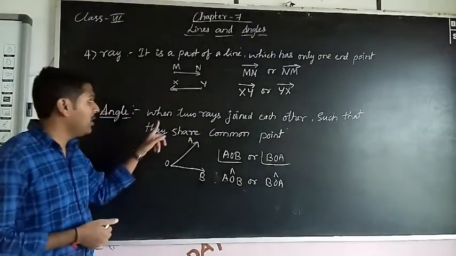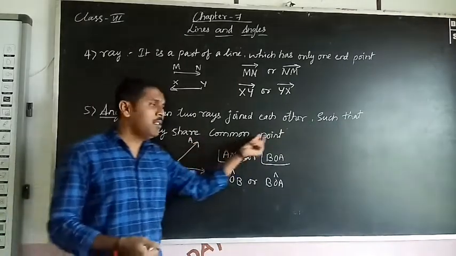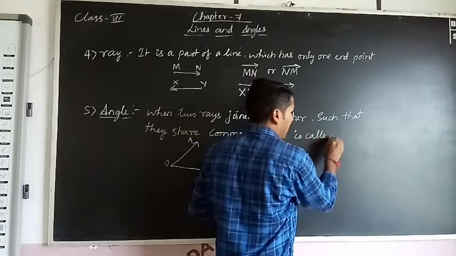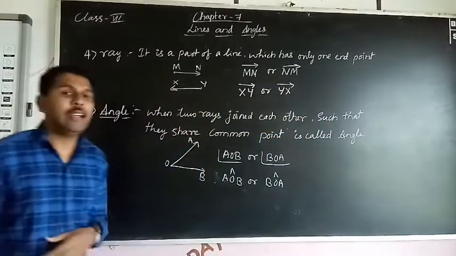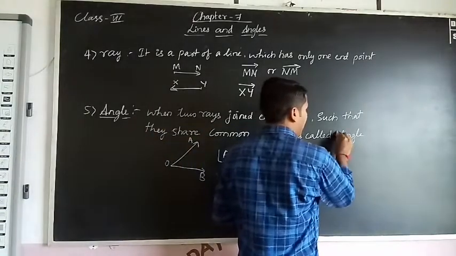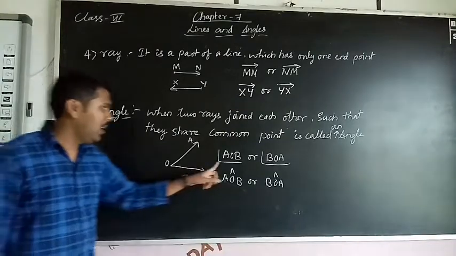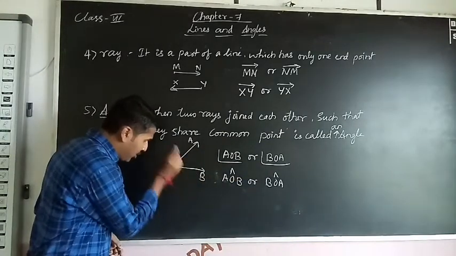So the definition of angle: when two rays join each other such that they share a common point, it is called an angle. And AOB, you should show this symbol.